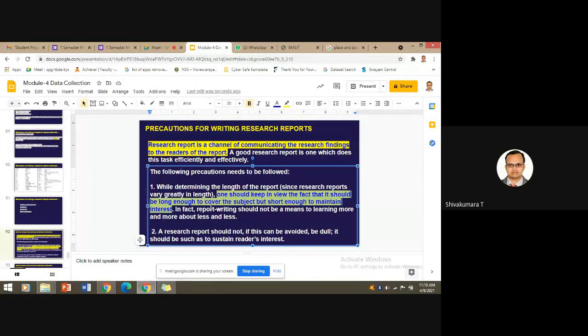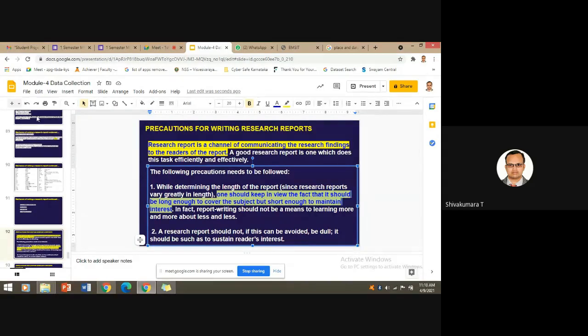So content implementation is less. So you should not do that one. Okay, deep learning is required here. Then the second precaution to take care of is that a research report should not, if this can be avoided, be dull. It should be such as to sustain readers' interest.